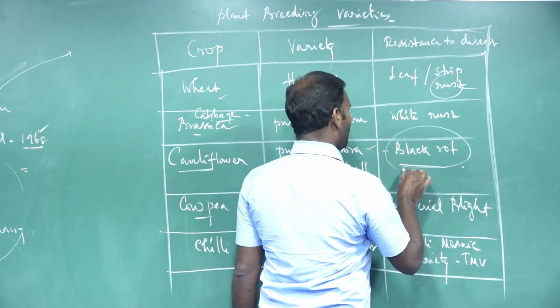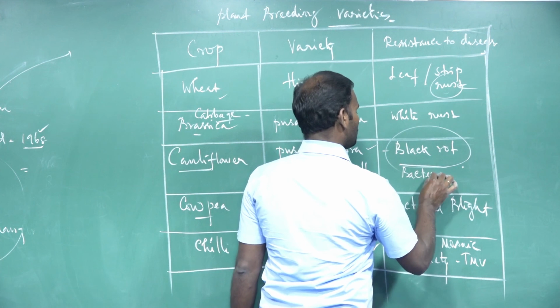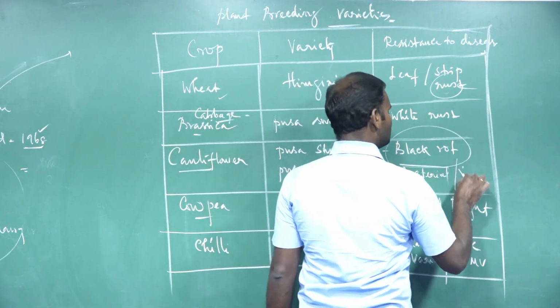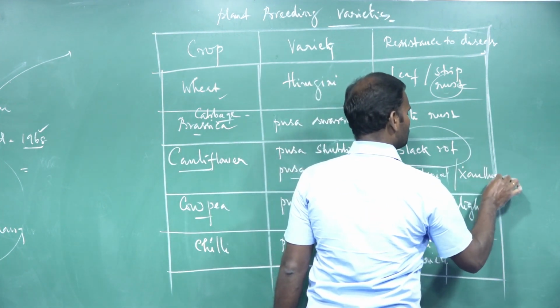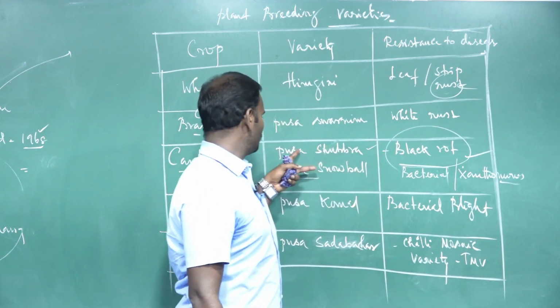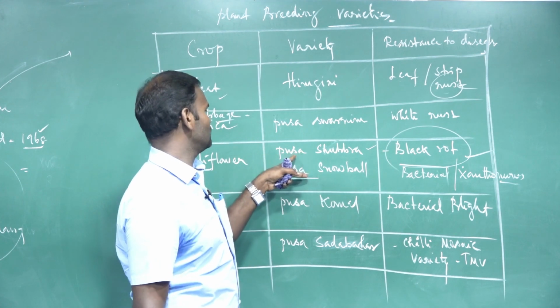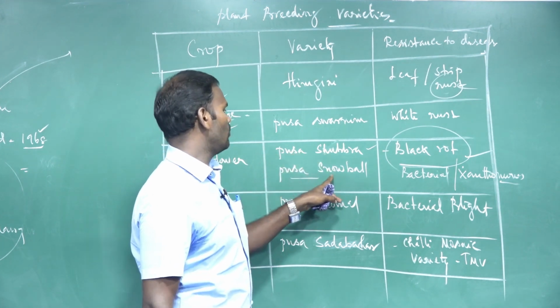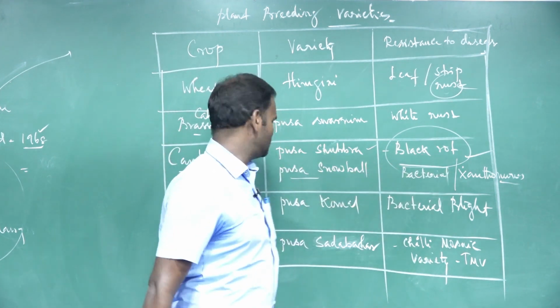It is a bacterial disease caused by Xanthomonas bacteria. So these two cauliflower varieties, Pusa Subra and Pusa Snowball, are resistant against black rot disease.